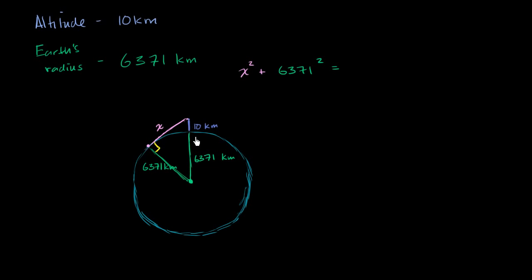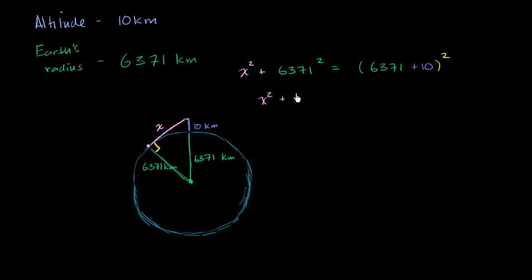What is the length of the hypotenuse? It's 6,371 kilometers plus this extra 10 kilometers of altitude, squared.